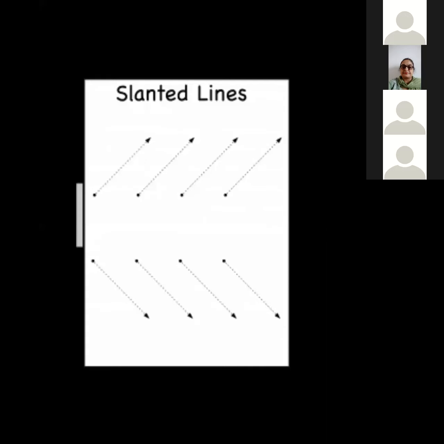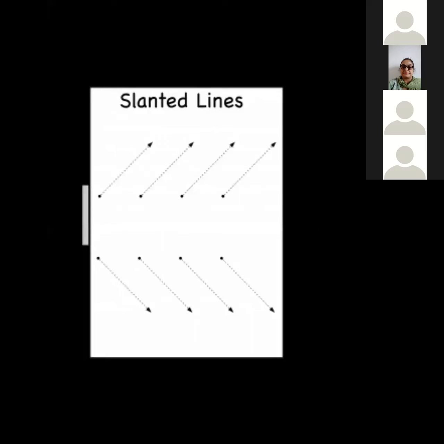What you have to do at home is use the help of a scale, because I'll not be able to do it with a scale here on the screen. If you are in the classroom before the blackboard, I can do it with the scale, but here I'm just telling you how to do it. Just a minute.